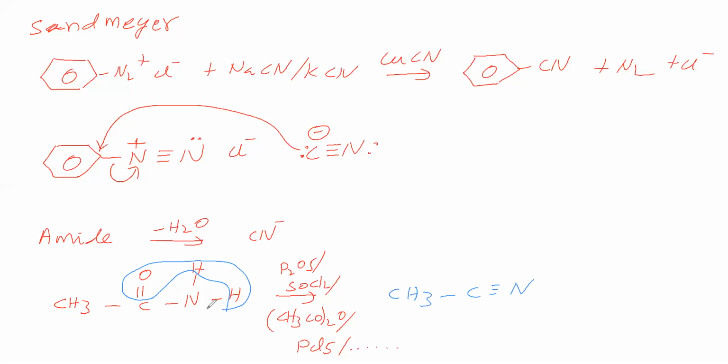Now this is a primary amide. So primary amide on dehydration gives cyanide.